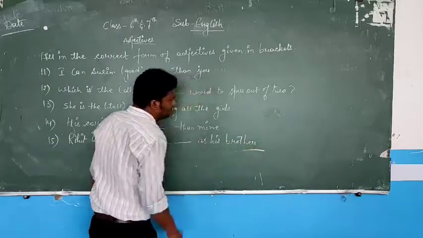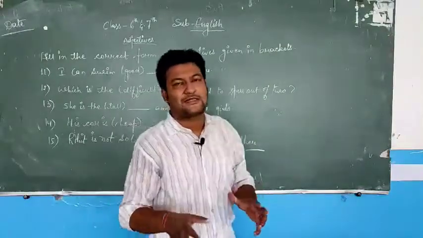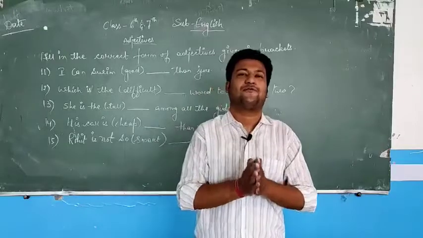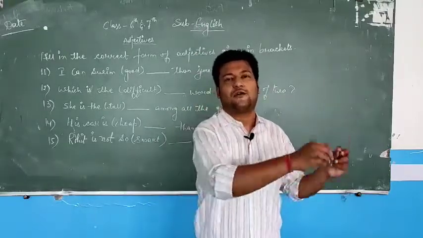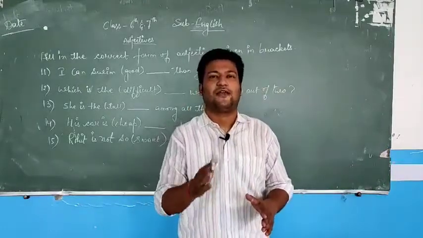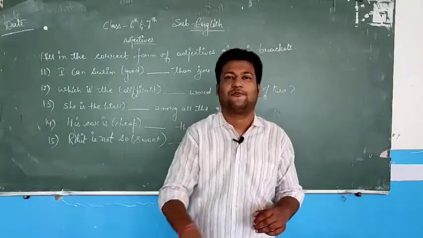So what we have done today, we have done 2 kinds of exercises. One is of the adjectives, where I have to underline or find out the adjective, and then I have to tell what kind of adjective it is. 5 I have solved in front of you, the remaining 5 I have given you in your homework so that you can practice it by yourself.